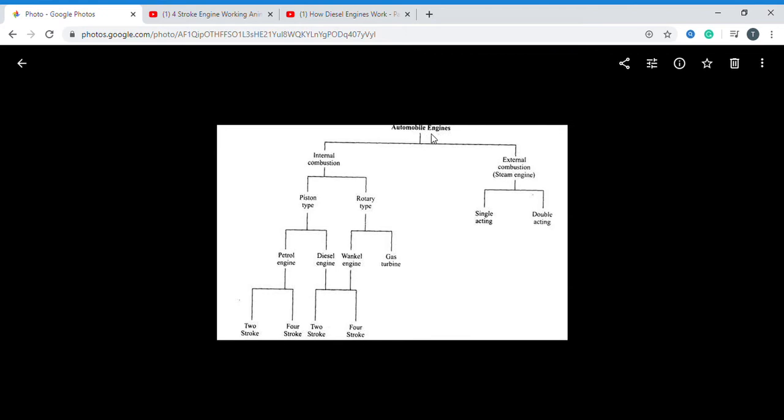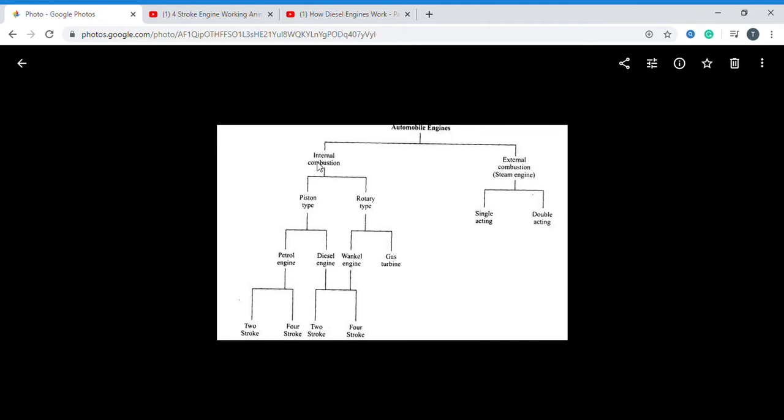Based on the combustion, we have two classifications. When the combustion takes place outside of the engine cylinder, that is external combustion. When the combustion takes place inside of the engine, that is internal combustion. What is the example of this? For external combustion engines, the example is steam engines. For internal combustion, the examples are two-wheelers, four-wheelers, six-wheelers, whatever you are seeing, all are internal combustion engines.